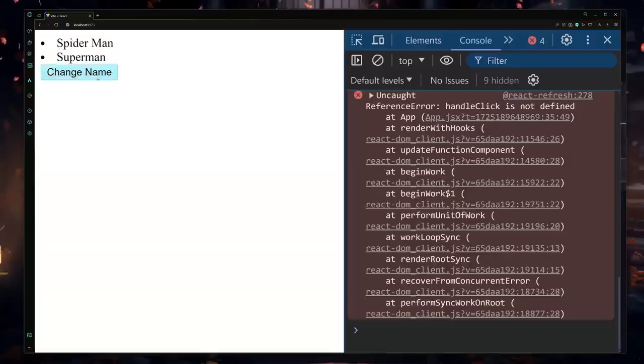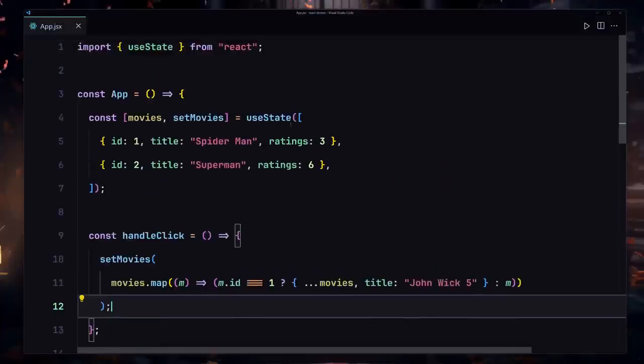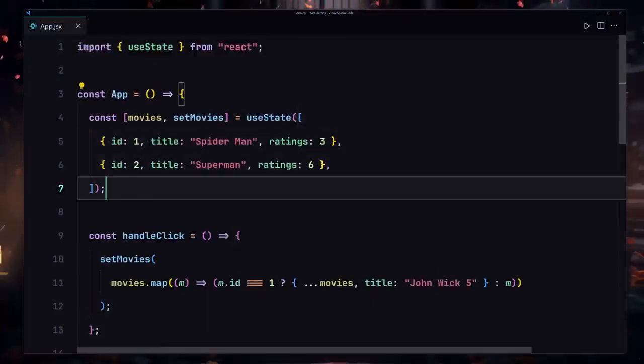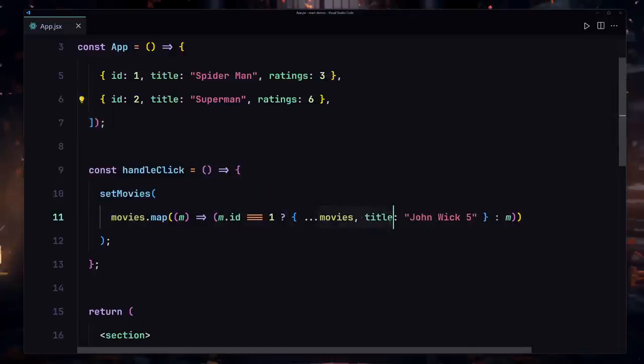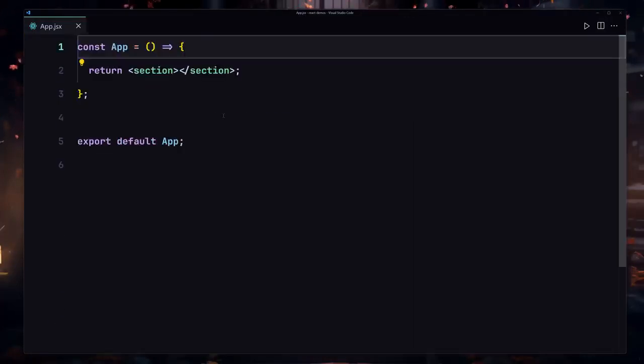If I save my file, and let me just refresh there, and if I click on the change name, it's going to change there to John Wick chapter 5. So yeah, this is how we are going to be iterating over through the entire array of state. And this is how we are going to be mutating that state, or changing that state, or updating that state.